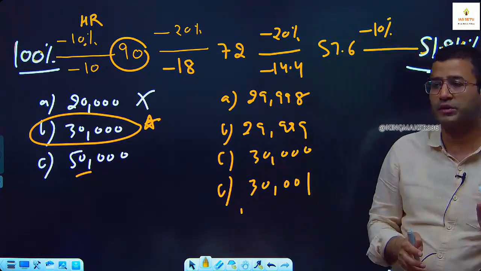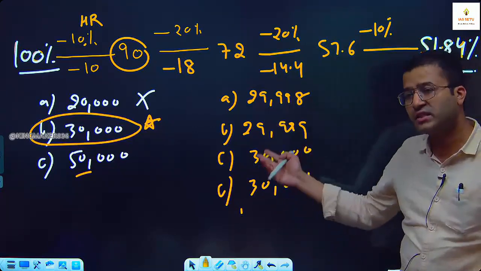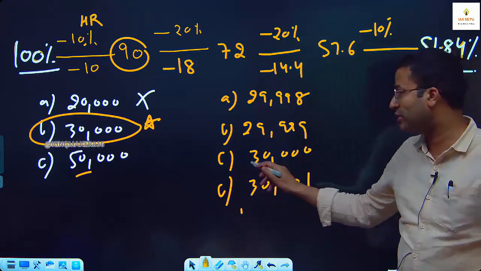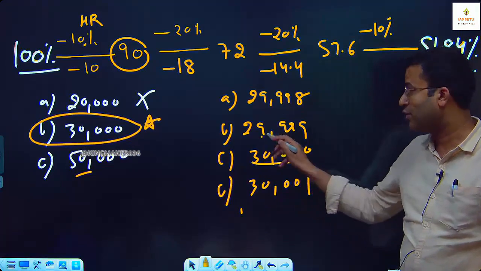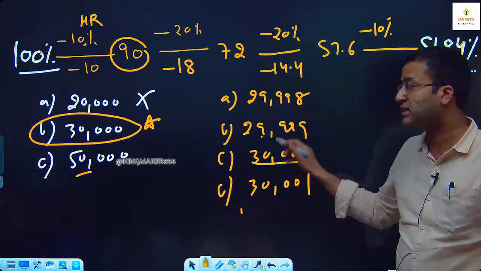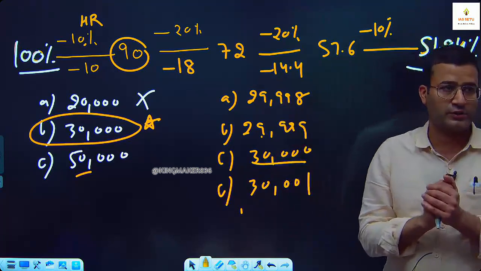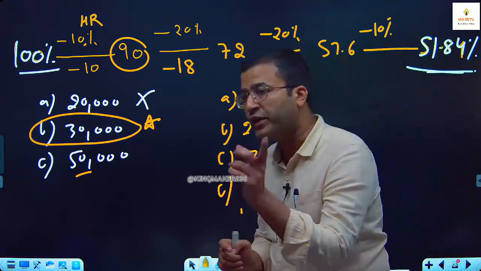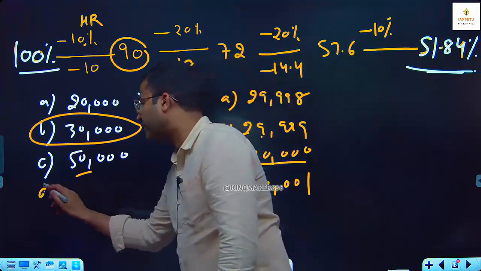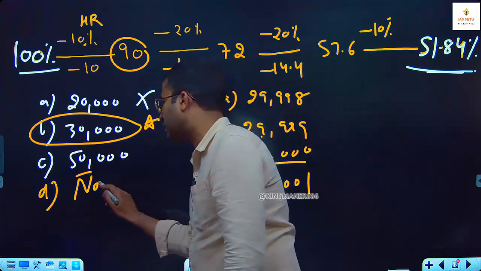You can't use approximation. क्योंकि सारे आंसर 30,000 के आसपास है ना. You cannot say 30,000 is the best answer. क्योंकि आप approximation यहाँ लगा ही नहीं सकते. All answers are very close. Second, where you cannot use approximation: if answer option D is given, none of these.